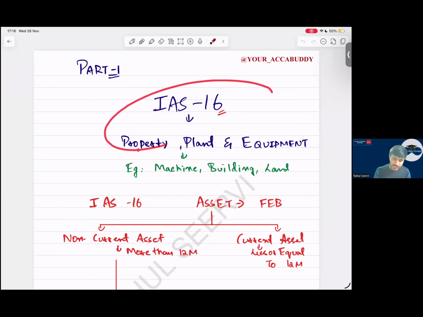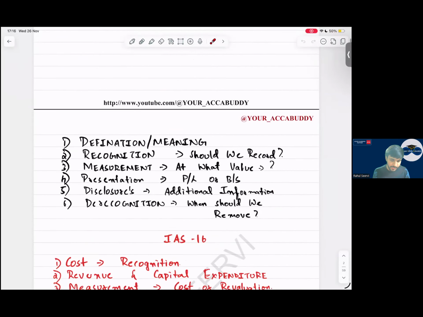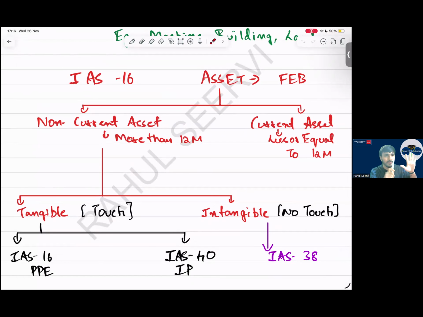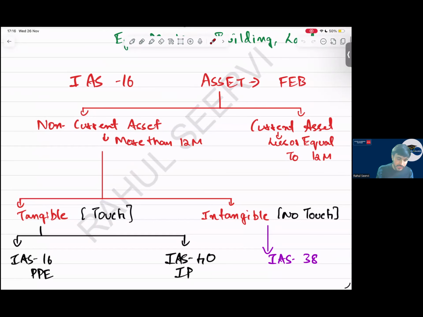So part 1, starting with IAS 16 PPE. Whenever we start any standard, we'll cover the definition, recognition, measurement, presentation, disclosure, derecognition. IAS 16 talks about PPE. It's an important standard. If you have understood this, your IAS 40, IAS 38, IAS 36, IFRS 5 will be easy. So I'll spend a good amount of time here. IAS 40, IAS 38, we will do fast.